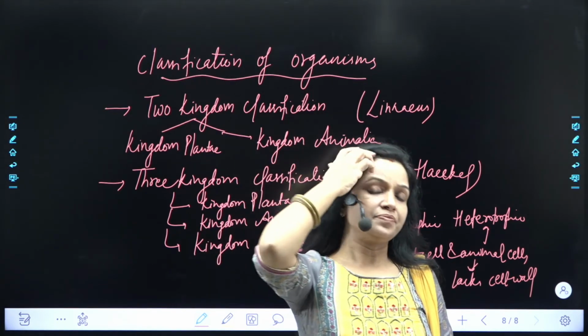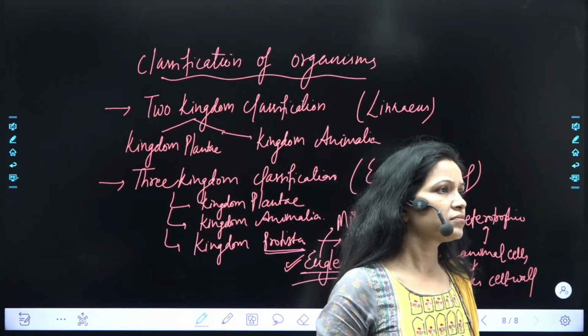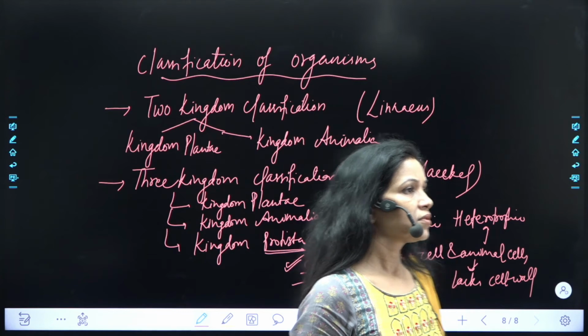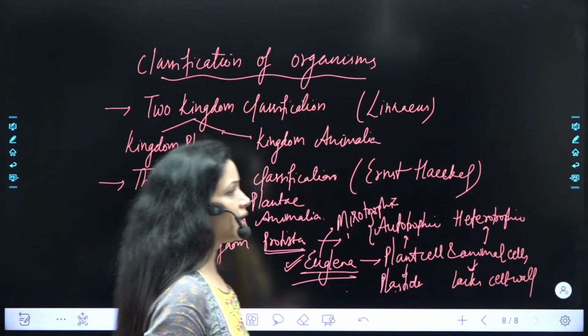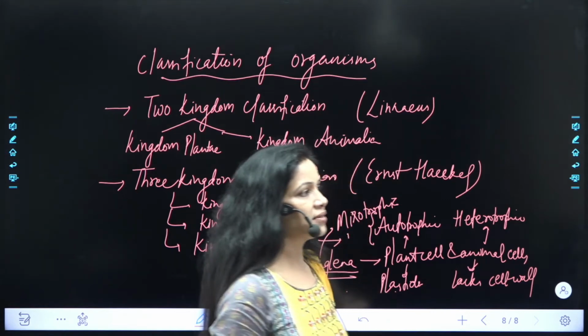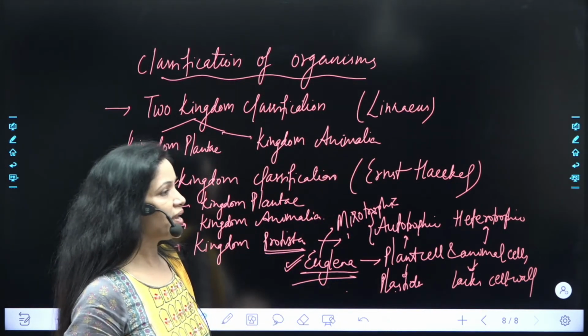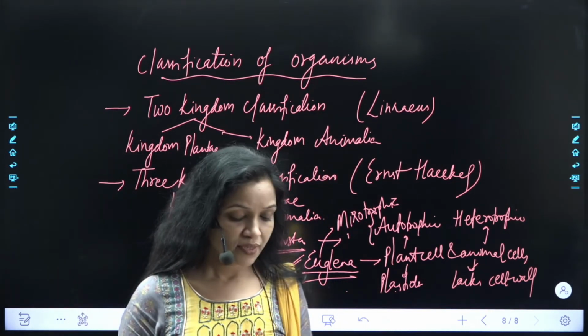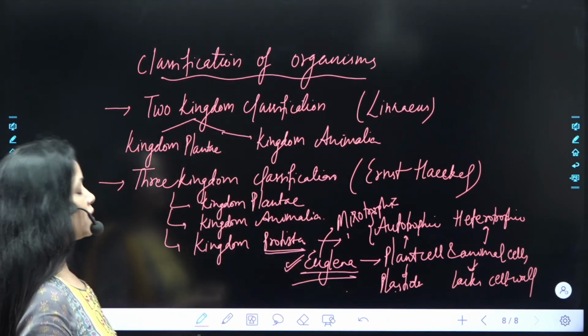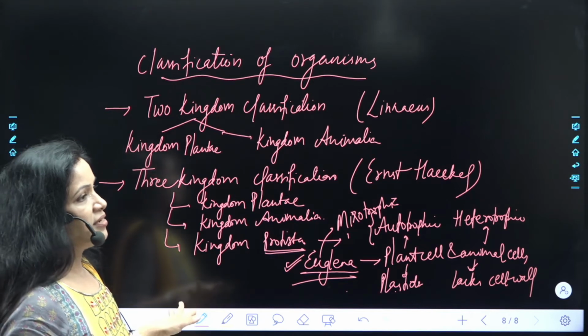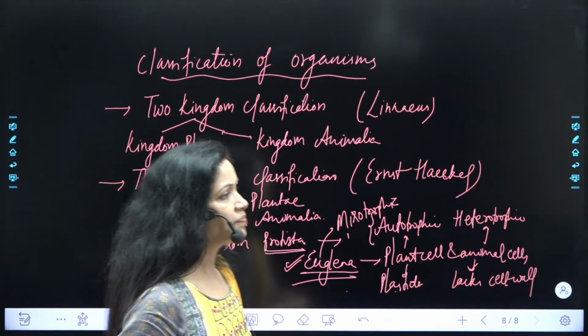क्या पूछ रहा है बेटा? Can you tell the name of the person who proposed these three kingdoms? Three kingdom is Ernest Haeckel. लिख लो ERNST. Ernest Haeckel. HAECKEL. ठीक है? Ernest Haeckel proposed three kingdom classification. Yes, everybody has written.